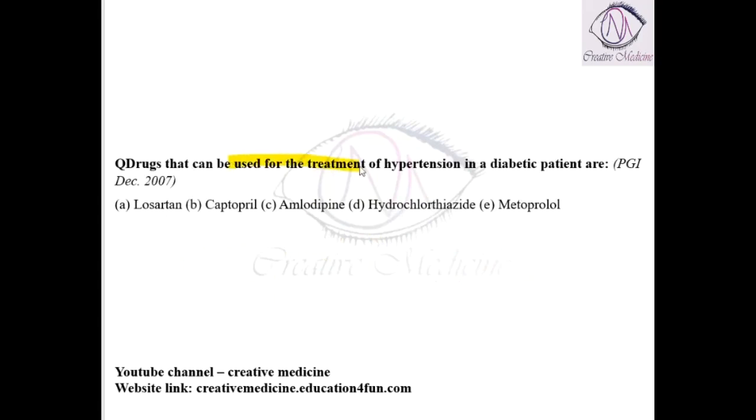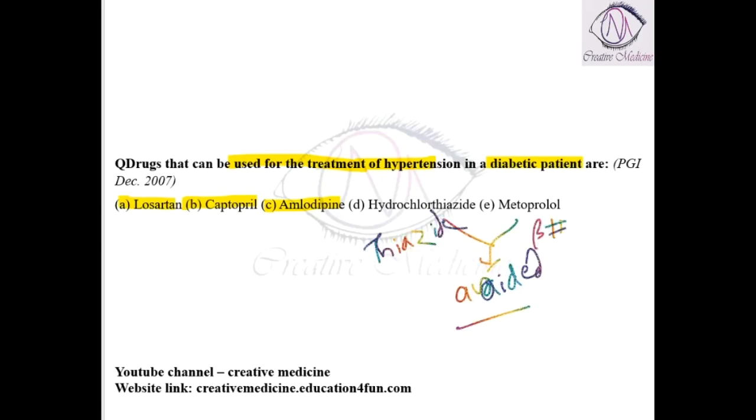Drugs that can be used for the treatment of hypertension in a diabetic patient are losartan, captopril, and amlodipine. They are safe in diabetics, whereas thiazide diuretics and beta blockers are mainly avoided. That is, thiazide diuretics and beta blockers are avoided.